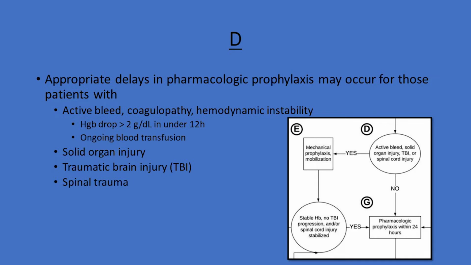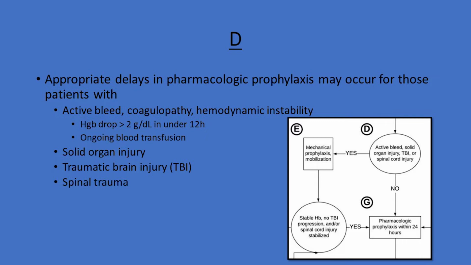Appropriate delays in pharmacologic prophylaxis may occur for those patients with an active bleed, coagulopathy, hemodynamic instability, solid organ injury, or traumatic brain injury or spinal trauma. Examples of ongoing bleed noted in the paper is if there's a drop in hemoglobin greater than 2 grams within 12 hours or ongoing blood transfusion. They state that viscoelastic assay may be a good way to measure coagulopathy, yet deferring prophylaxis during trauma-induced coagulopathy is associated with increased VTE rates.